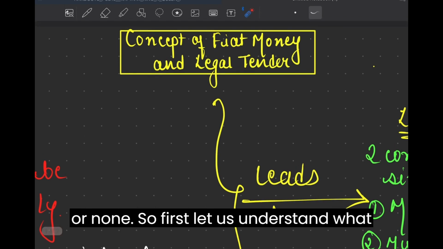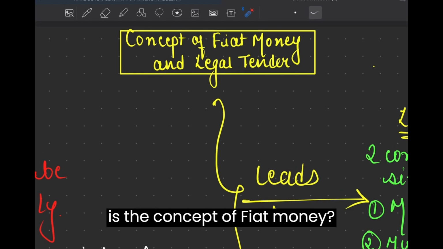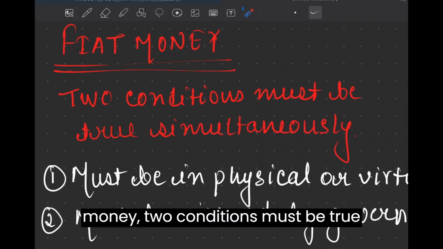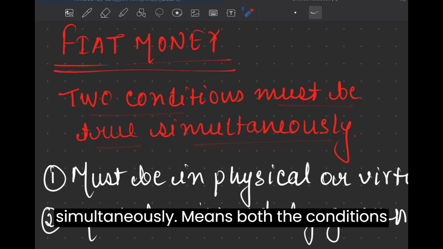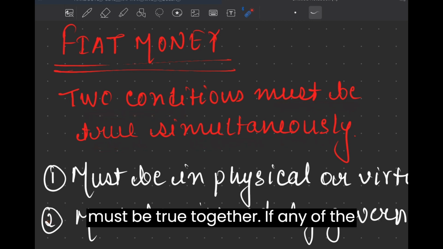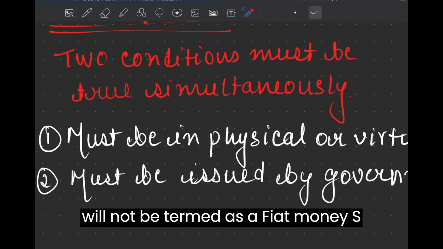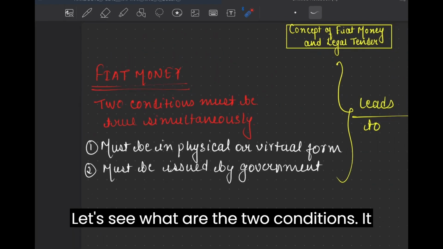So first, let us understand what is the concept of fiat money. For any currency to be a fiat money, two conditions must be true simultaneously, meaning both the conditions must be true together. If any of the conditions doesn't satisfy, the currency will not be termed as a fiat money. So let's see what are the two conditions.